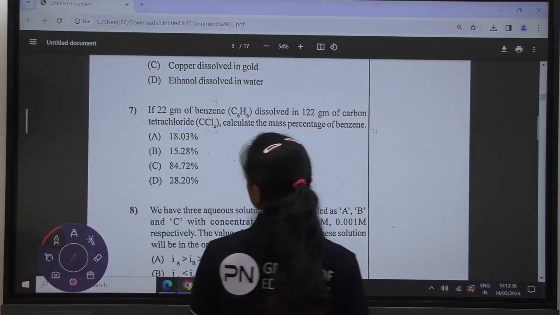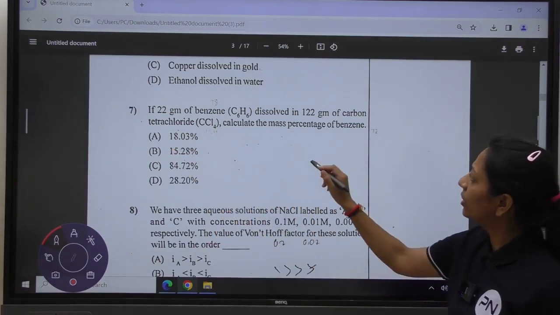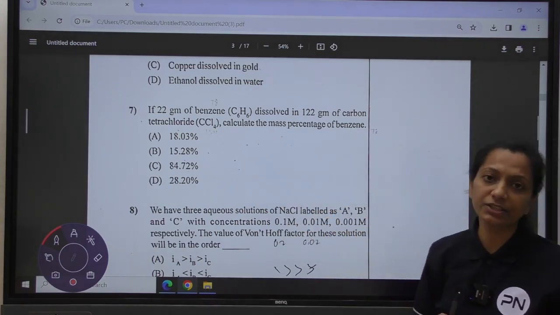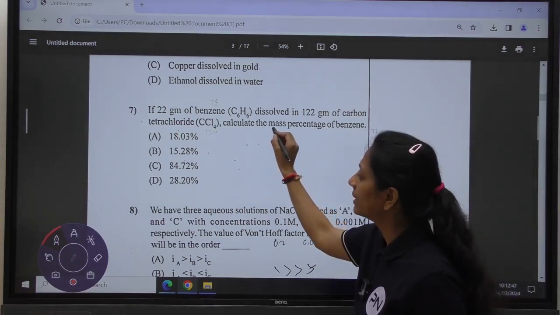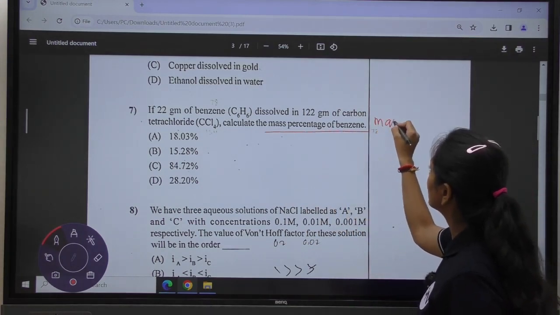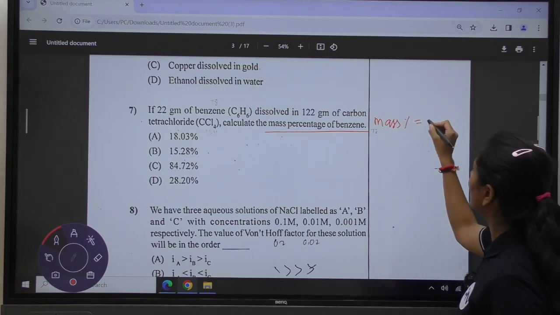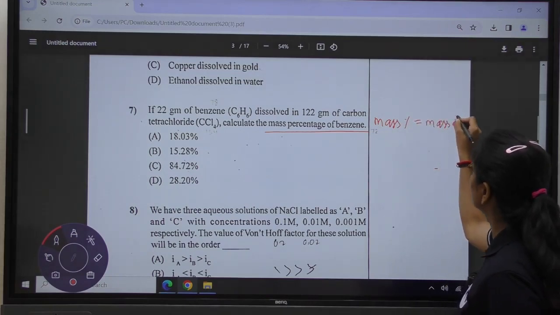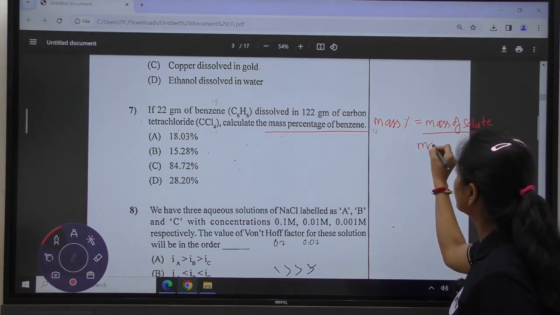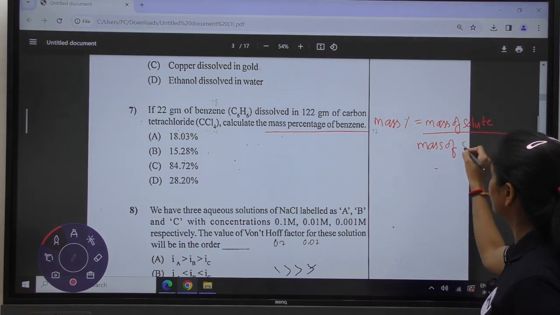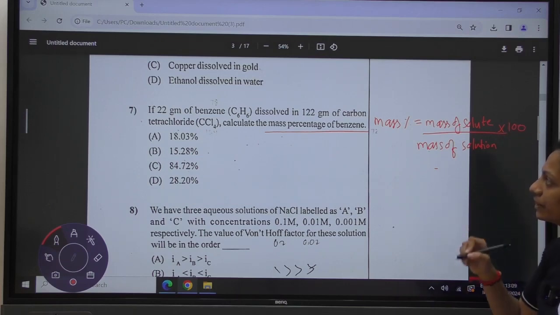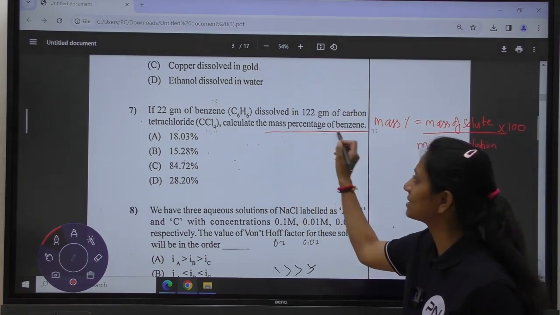Okay, in the question it is asked, if 22 gram of benzene is dissolved in 122 gram of carbon tetrachloride, calculate the mass percentage of benzene. We need to calculate the mass percentage of benzene. Mass percentage is calculated by the formula: mass of the solute divided by the mass of solution, multiplied by 100. This is the formula which we use for the calculation of the mass percentage.